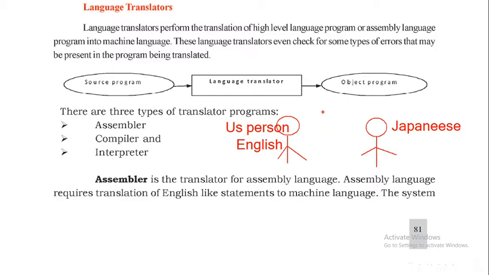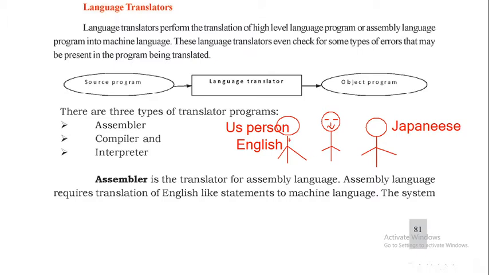So now what I am doing, I am taking one Indian person. He is an Indian person. He knows both English and Japanese, both languages. So with the help of this person, the US person is communicating with the Japanese person.